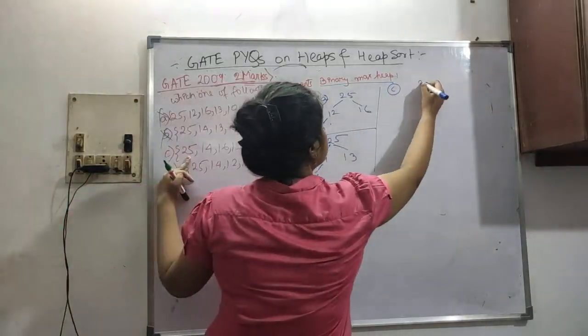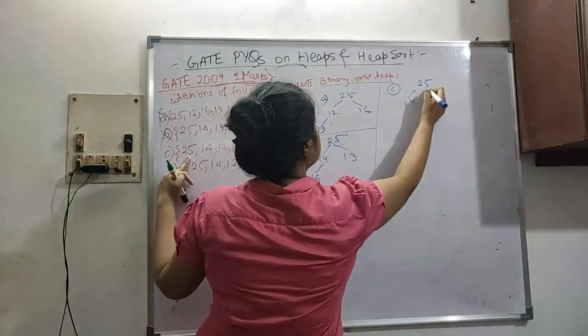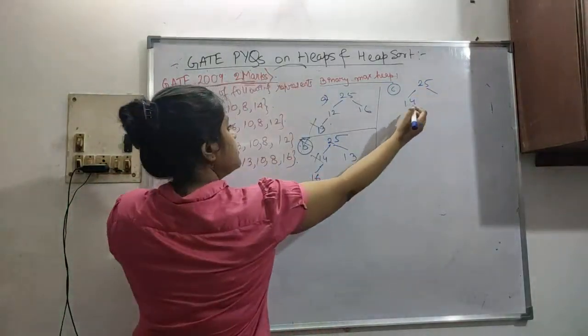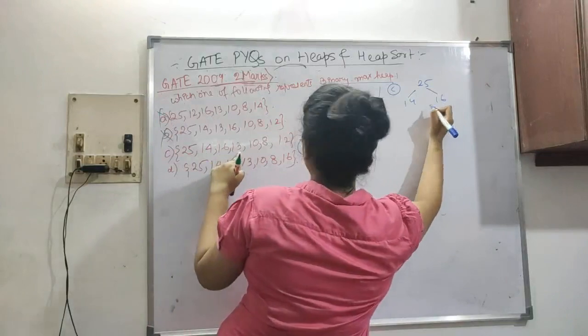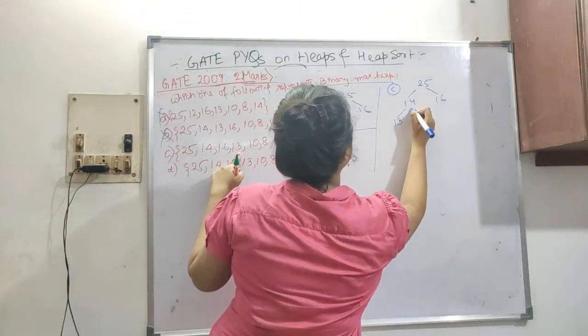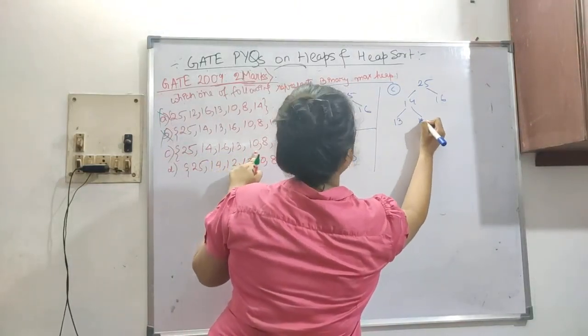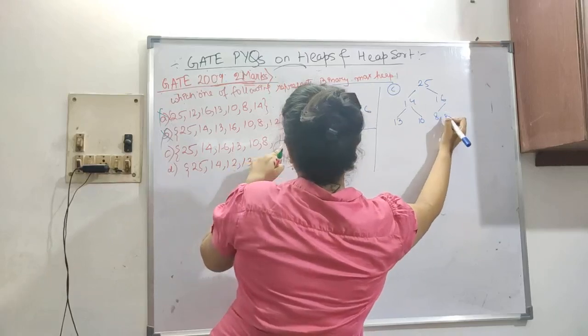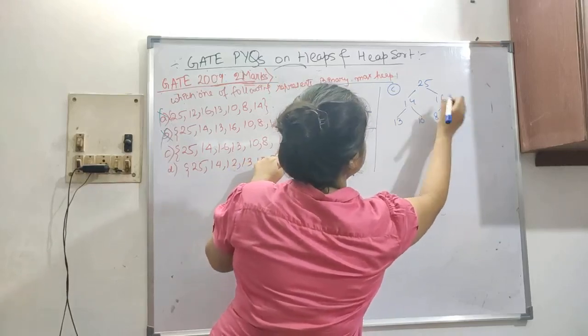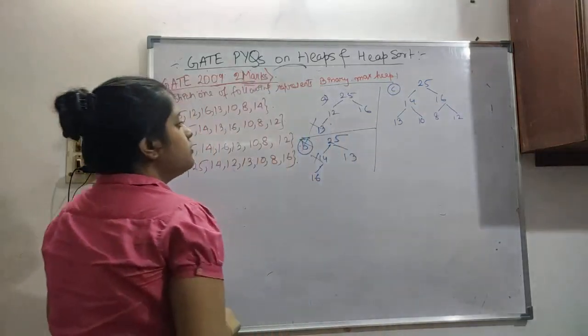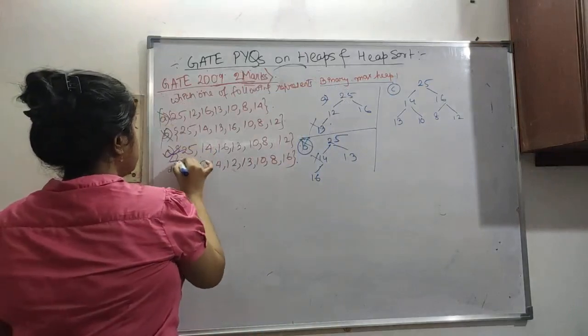25, then 14, then 16, then 13, 2, then 10, then 8, and 12. Everything is in correct order, so this is our max heap.